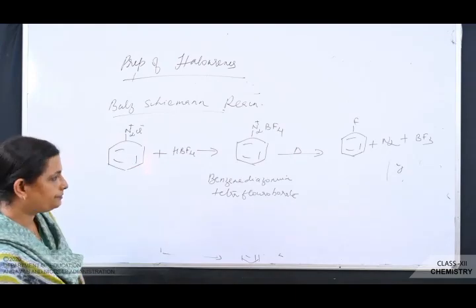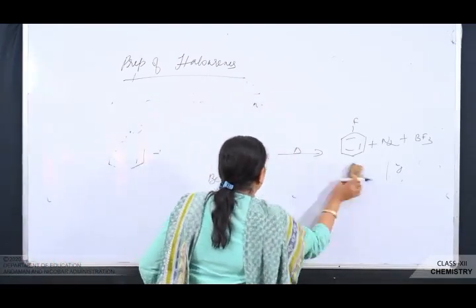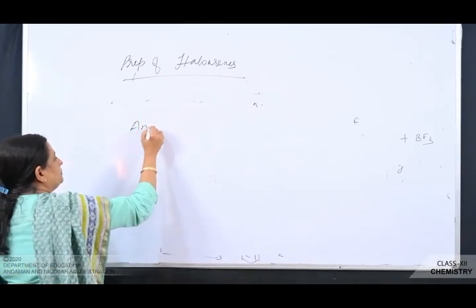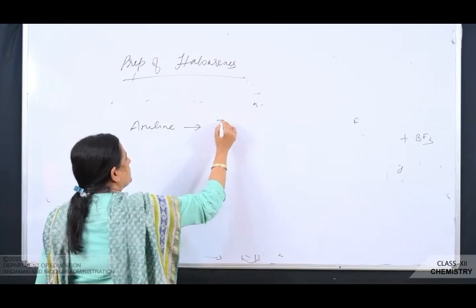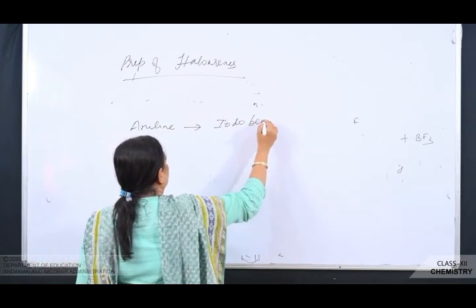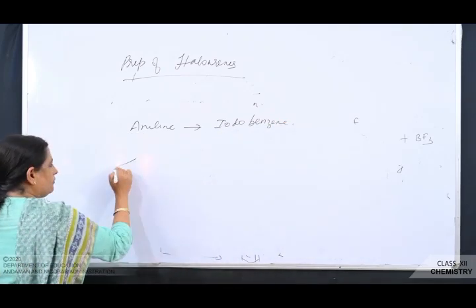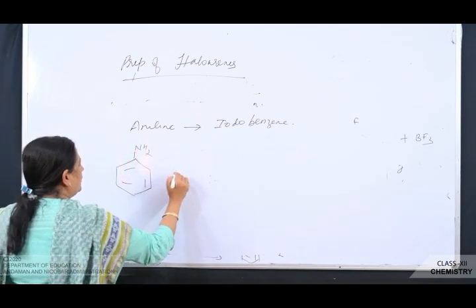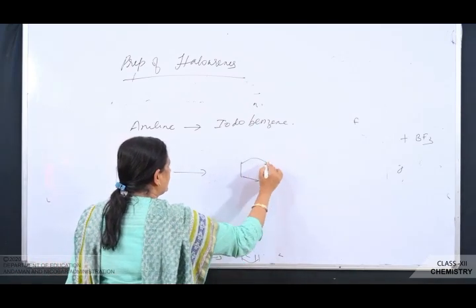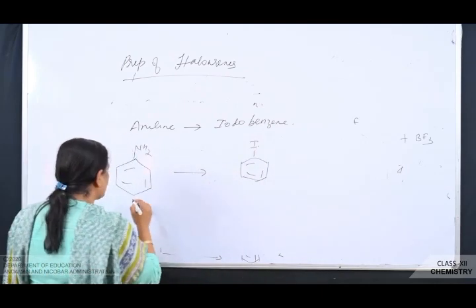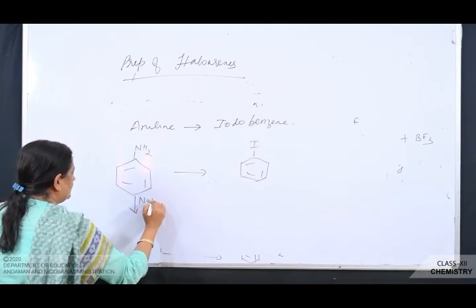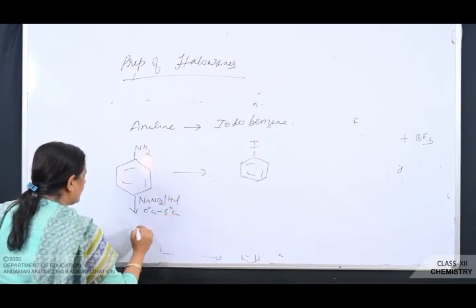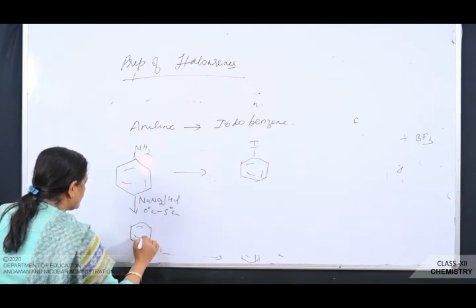Suppose the question is, convert aniline to iodobenzene. So how will you do it? First you will treat aniline with nitrous acid, at a temperature of 0 degrees C to 5 degrees C. So you will get benzene diazonium salt.